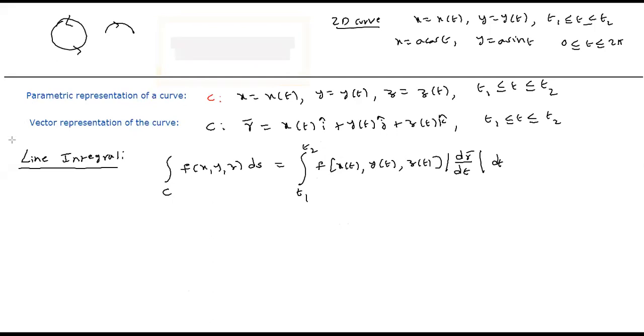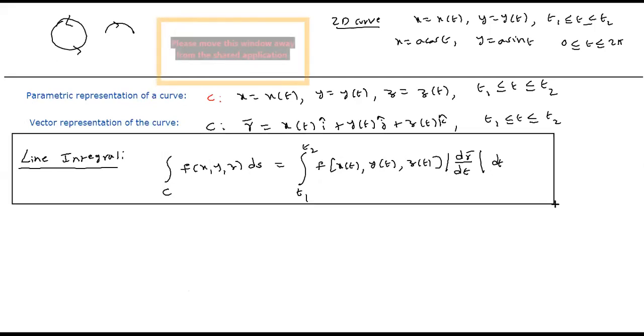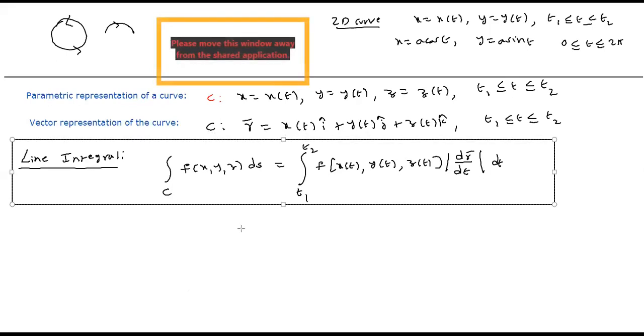Can you identify these two integrals? The left hand side is the line integral, but what is the right hand side integral called? F is a scalar function of three variables.